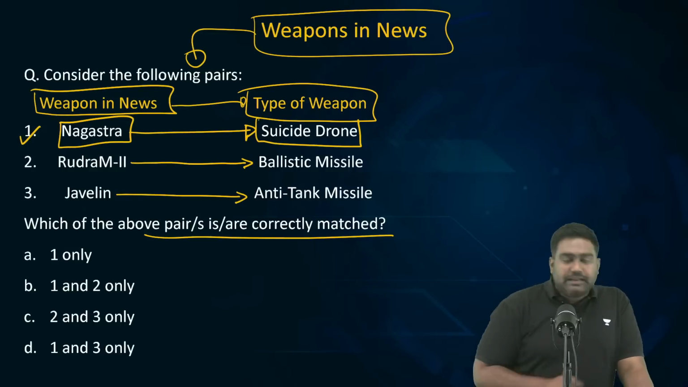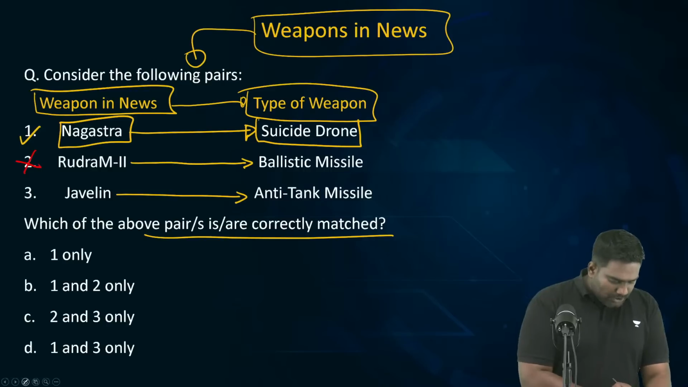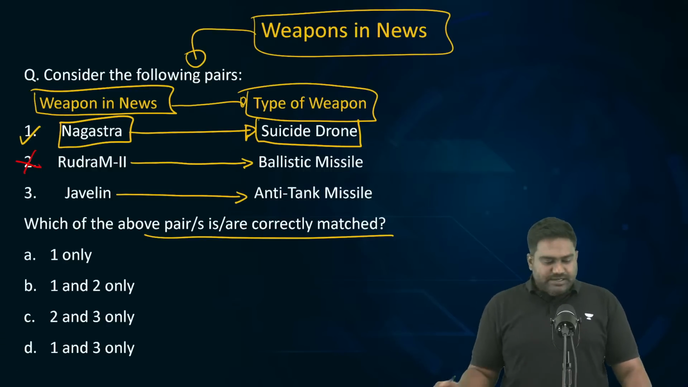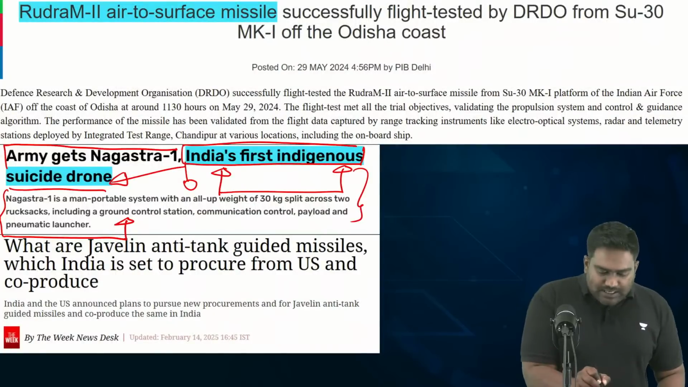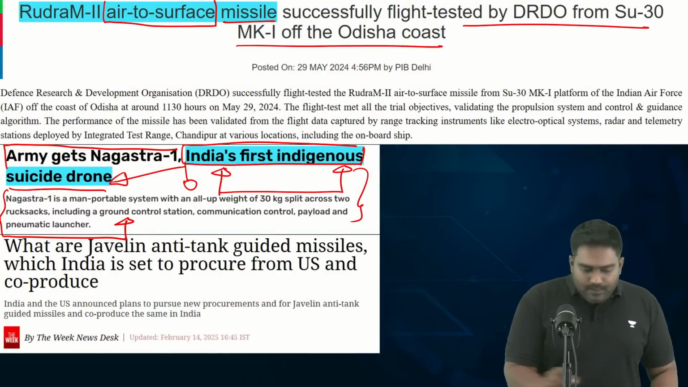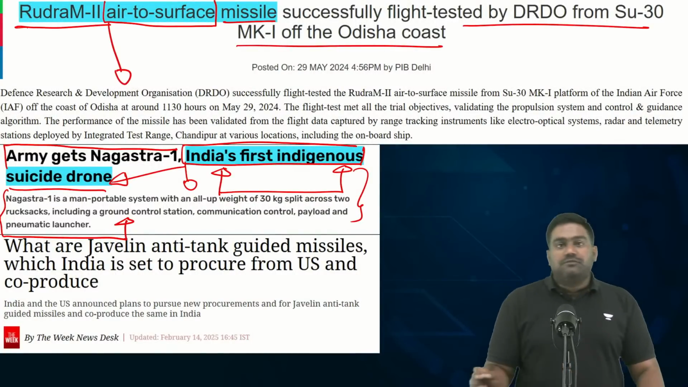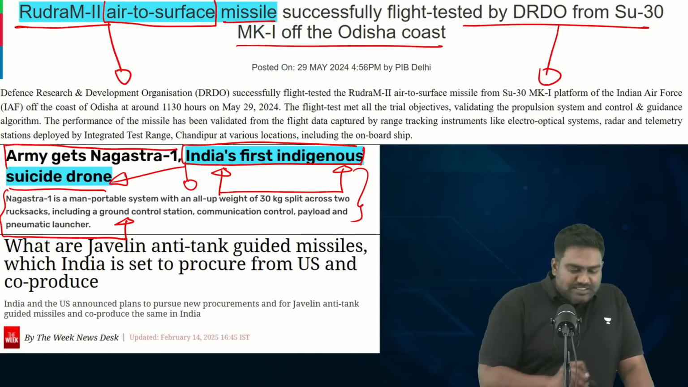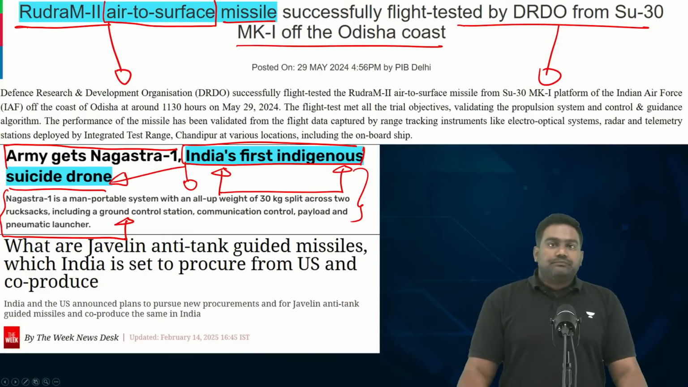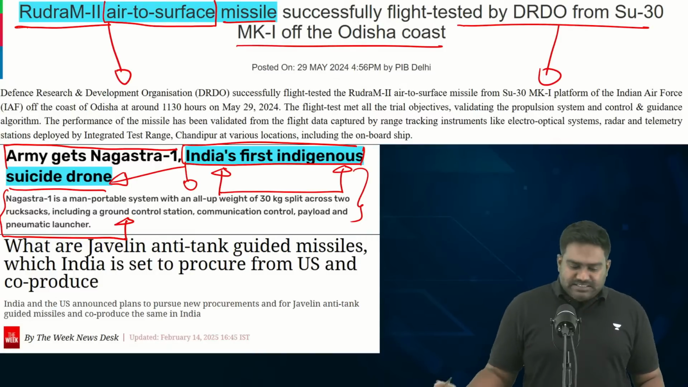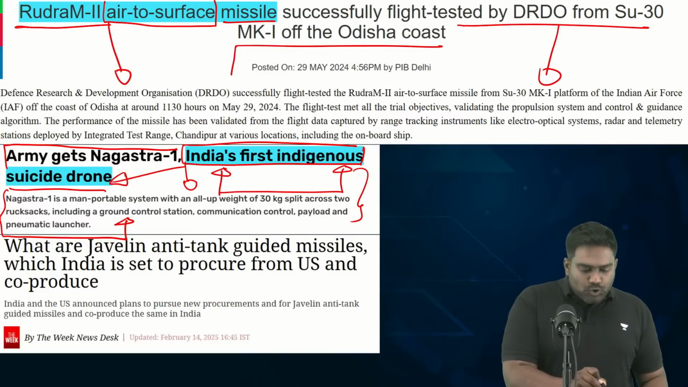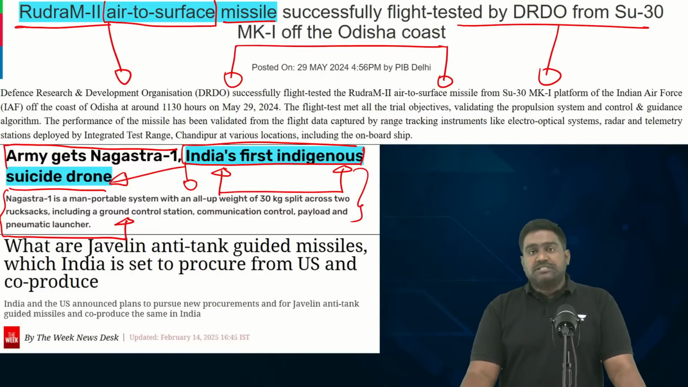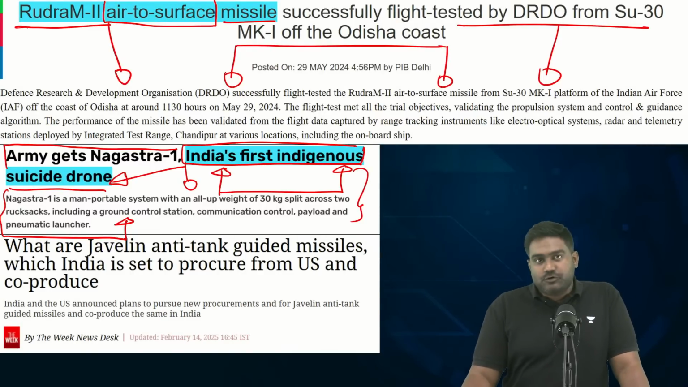Second pair is incorrect. Rudram 2 is not a ballistic missile. It is an air to surface missile mainly meant for the fighter aircraft, the fighter jets. It's an air to surface missile for ground attack. The Sukhoi 30 has tested out Rudram 2. It has been successfully tested. It's an air to surface missile which will be inducted into the Indian Air Force.